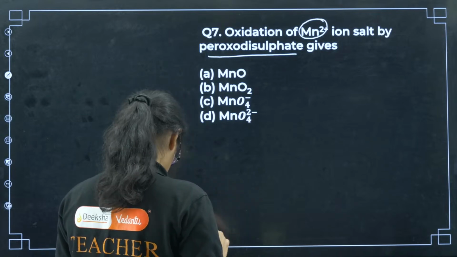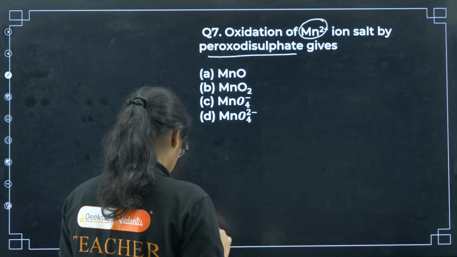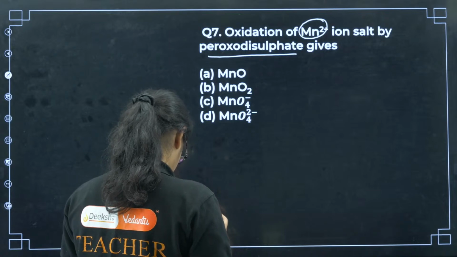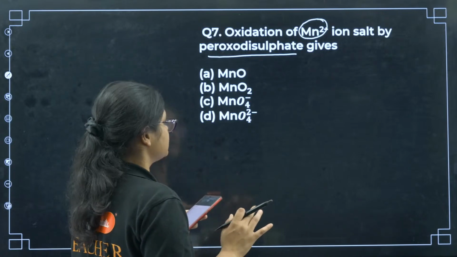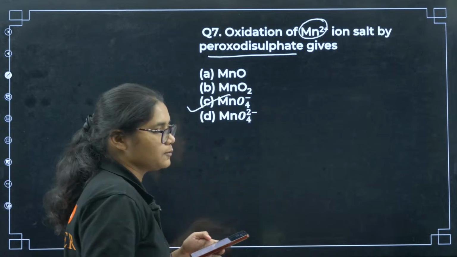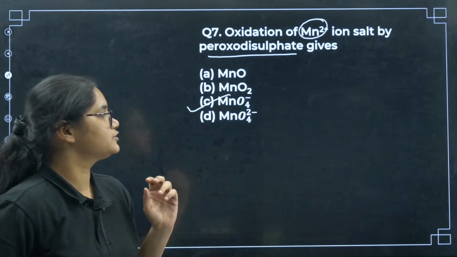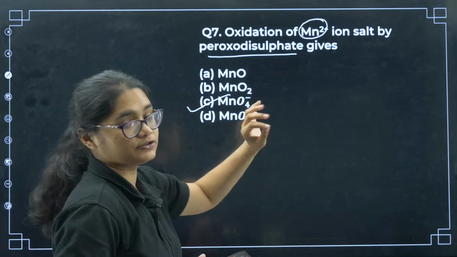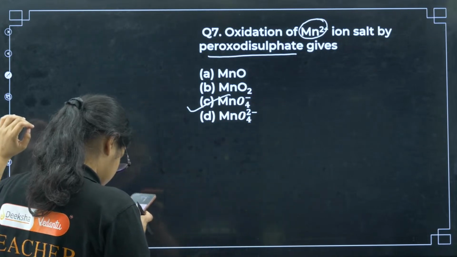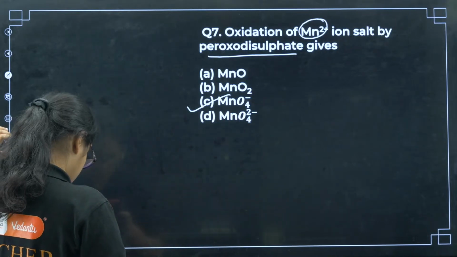6th one, 7th. Okay, I have got C answer, B answer. The correct answer here is option C. Peroxodisulfate converts Mn2+ to MnO4-. Okay, 7 is option number C.